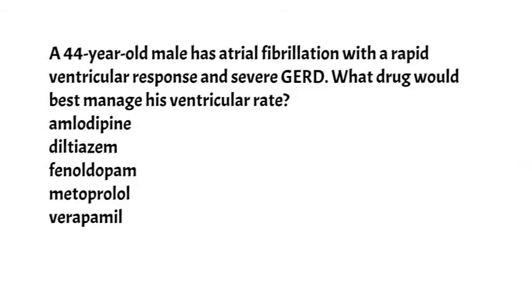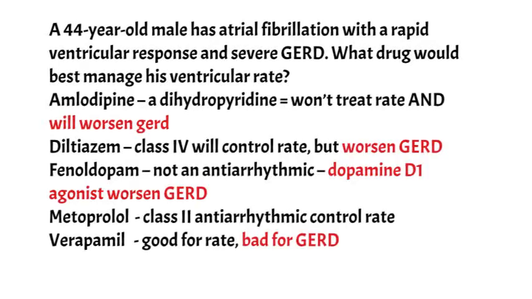A 44-year-old male has atrial fibrillation with a rapid ventricular response and severe gastroesophageal reflux disease, GERD. What drug would best manage his ventricular rate? Amlodipine, diltiazem, phenoxybenzamine, metoprolol, or verapamil? The first thing we need to do is control his ventricular rate. So we need either a class 2 or a class 4 antiarrhythmic, that automatically eliminates amlodipine and phenoxybenzamine. Now the second part of this question is, what are we going to do to not worsen his GERD? Calcium channel blockers like verapamil and diltiazem will worsen GERD. Therefore, our best answer is metoprolol.